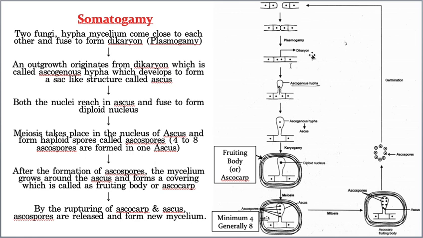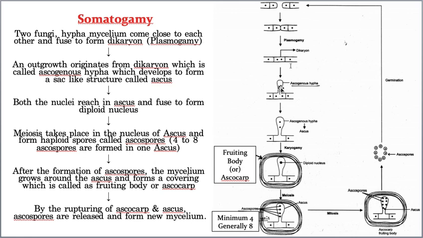Now we understood. The next step is, hope you understood what the first step is. First step is plasmogamy. Now let us take the second step. Now the cell which is in the dikaryon stage. What is the meaning of dikaryon? A single cell but with two nuclei is called a dikaryon. Now this dikaryon cell starts producing a sac-like structure. Do you see it? You are following my arrow mark, right?